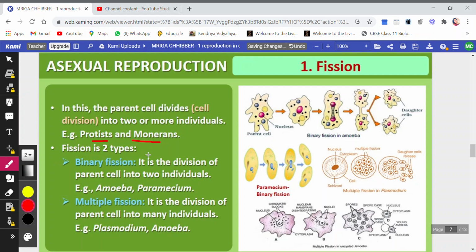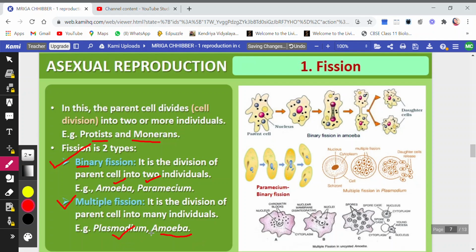Fission is of two types. Either it can be binary, that means when one cell divides into two, or it could be multiple. Now in binary, it is the division of parent cell into two individuals. The examples can be amoeba, paramecium. Multiple fission is the division of parent cell into many individuals. Examples can be plasmodium, the one which causes malaria, or amoeba can also be the example, but under some stressful